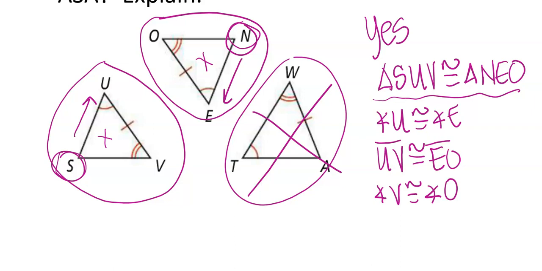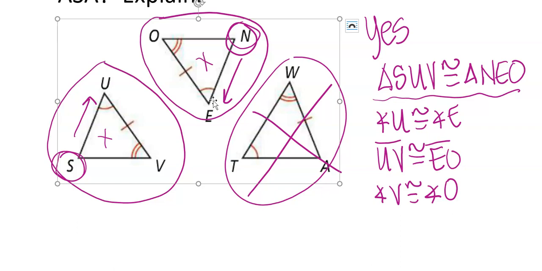So I looked at U and E, the single hash marks. I looked at the sides that were singly done, but you have to be careful of the order. When I said UV, I went from single hash mark to double on the angles, so I need to go EO instead of OE. Remember also that if you have the letters switched, it's not all wrong, it's only partially wrong.